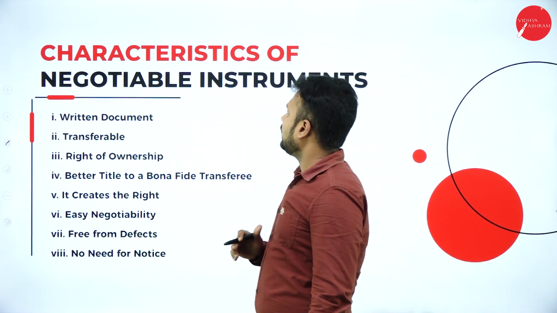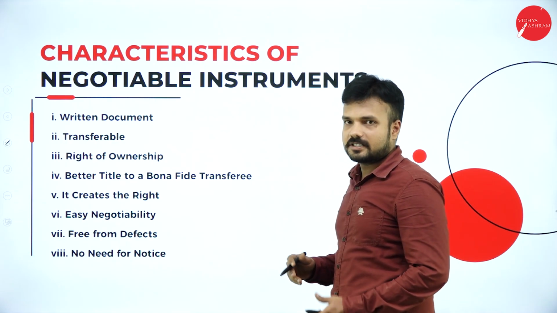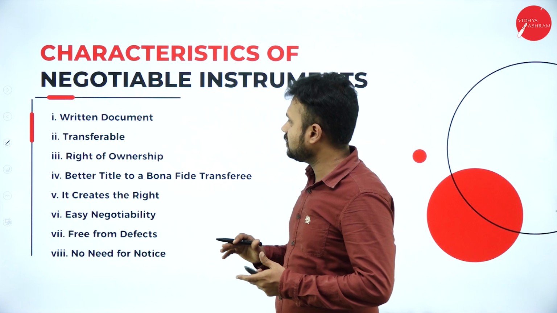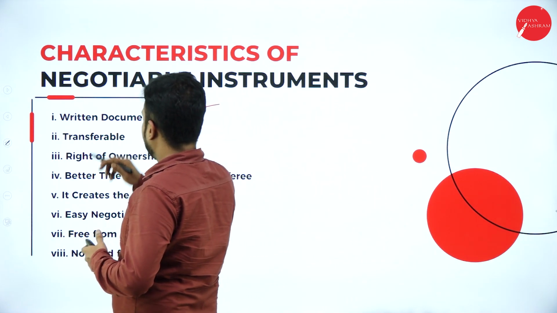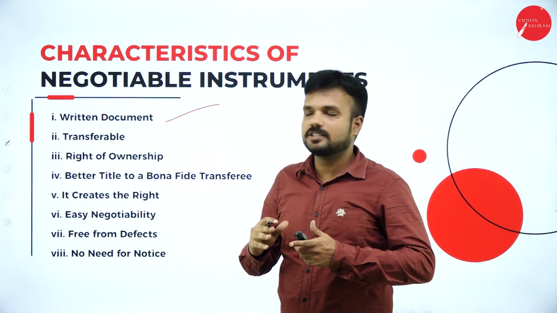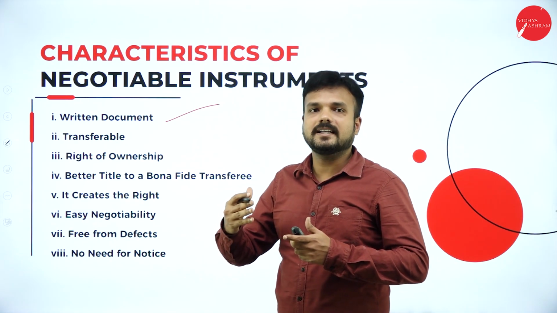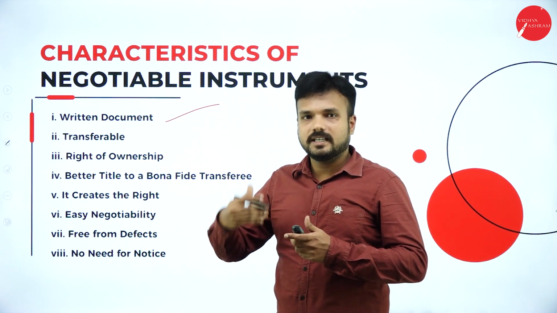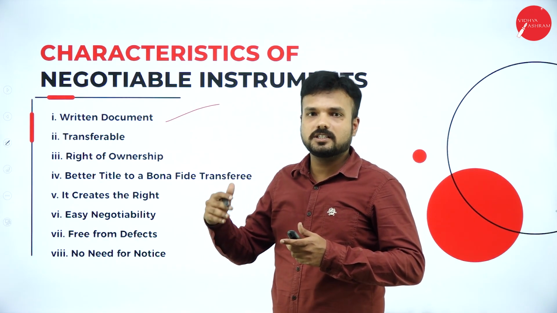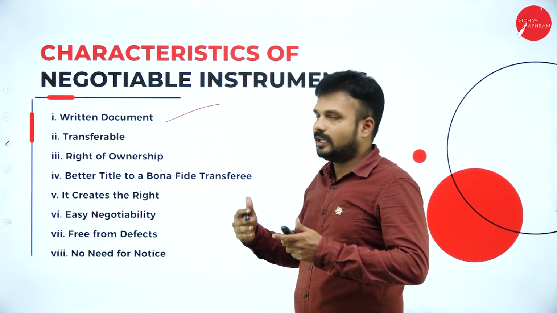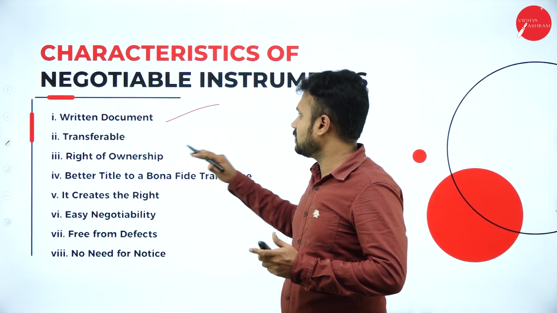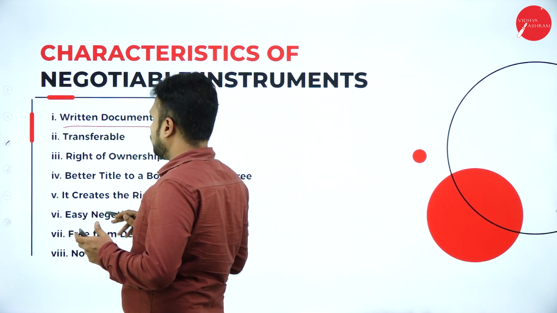Next, the characteristics of negotiable instruments. There are certain characteristics that we must consider. A negotiable instrument is a written document, which means all the terms and conditions are specified. In a promissory note, a bill of exchange, and also a check, it may be in terms of the signature of the party, and in the same way the date and the amount of money withdrawn. All of this is why we call it a written document.